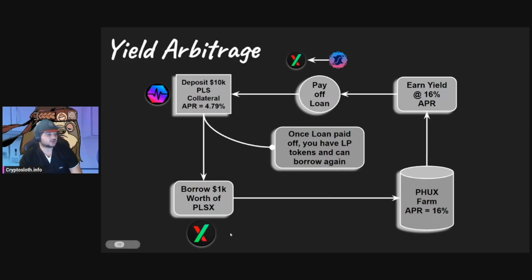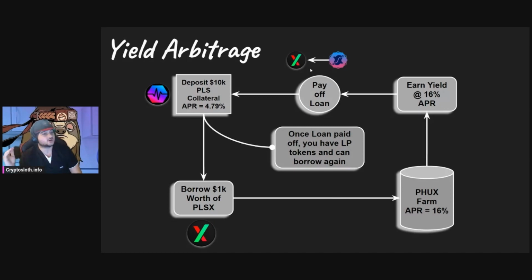But we have $1,000 worth of PLSX, and we put that into our PHUX farm, which is earning 16%. So we're earning 16% APR. And in this case, we are earning an incentive token. That's the PHUX token. So in order to pay the loan off, we need to sell it into PulseX, because on fiat, the way you pay off your loan is the same token that you took the debt out in.